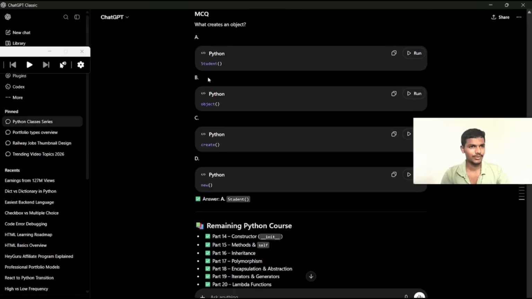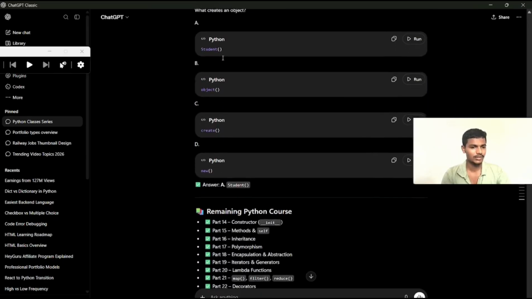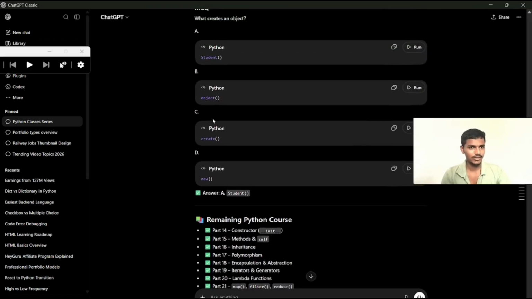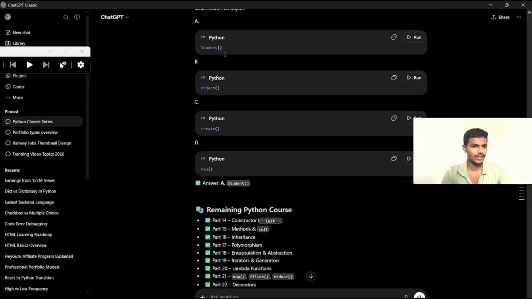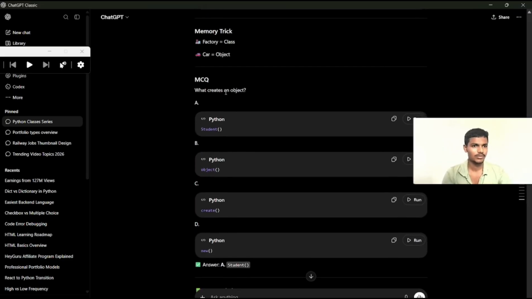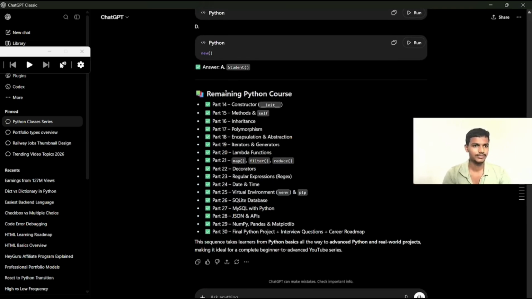Which one can we use to create an object? The answer is A, because you can create an object like this. Then you go to the next question. These are all multiple choice questions.